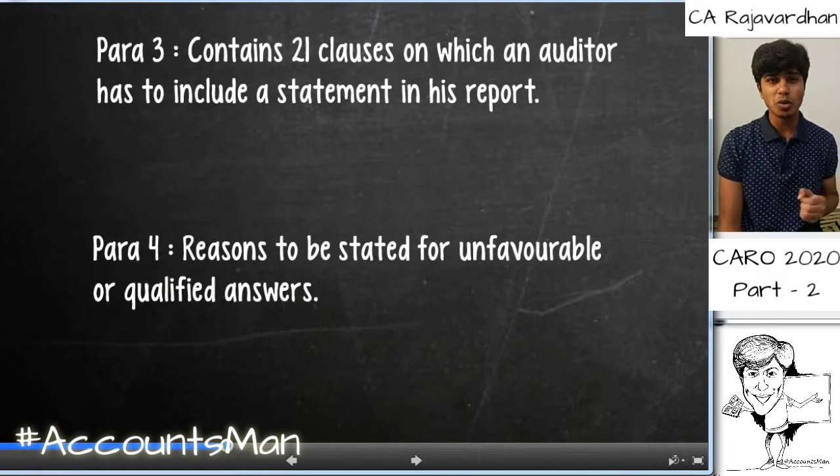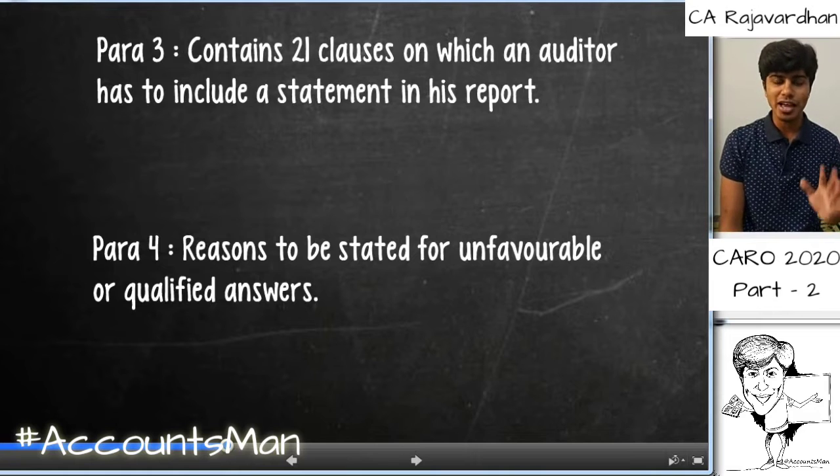Paragraph 3 talks about 21 clauses as I told you previously, and paragraph 4 talks about the reasons for the qualifications that we make in paragraph 3. So in this video, we're going to do a clause by clause analysis of all the 21 as per para 3.